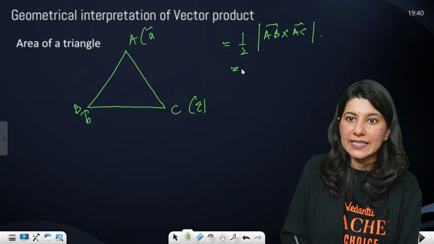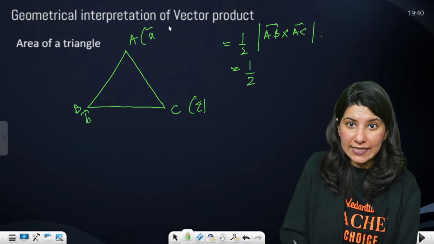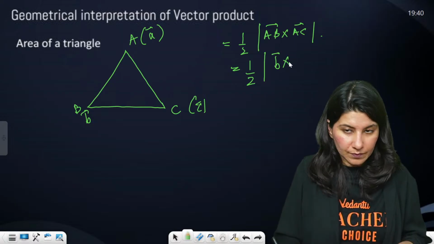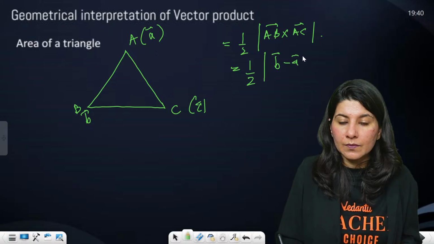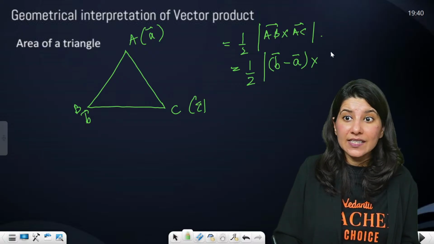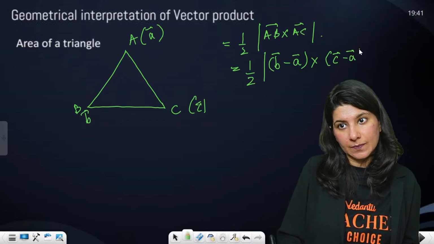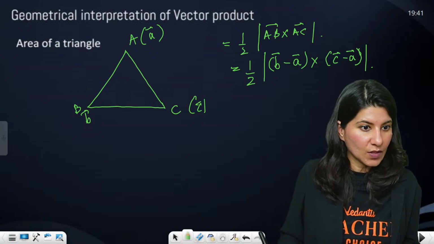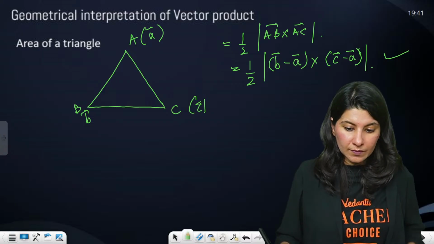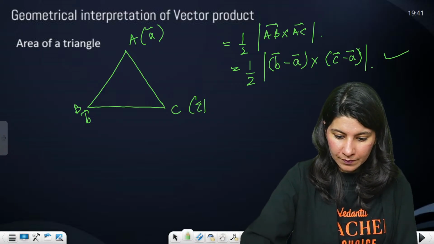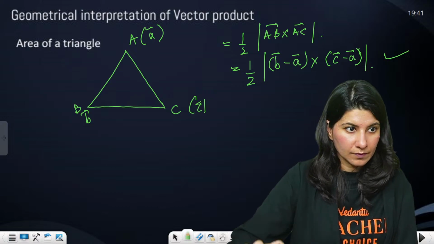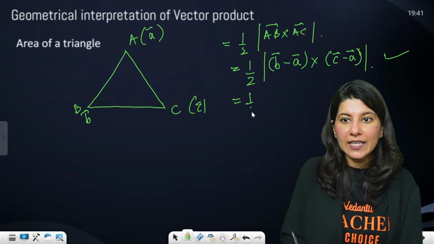Half AB cross AC. So AB is your B minus A vector, cross AC, which is C minus A. Okay. AC is C minus A. If you solve it, you will get half